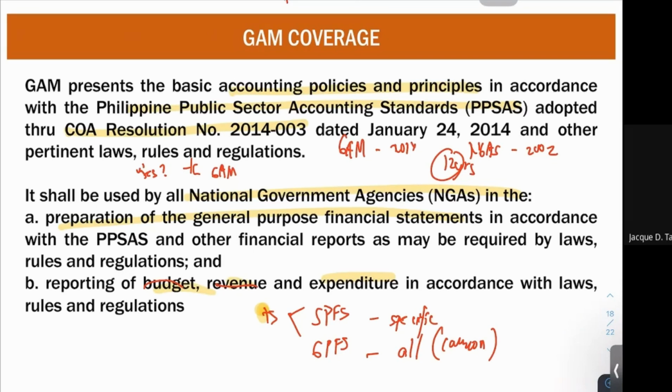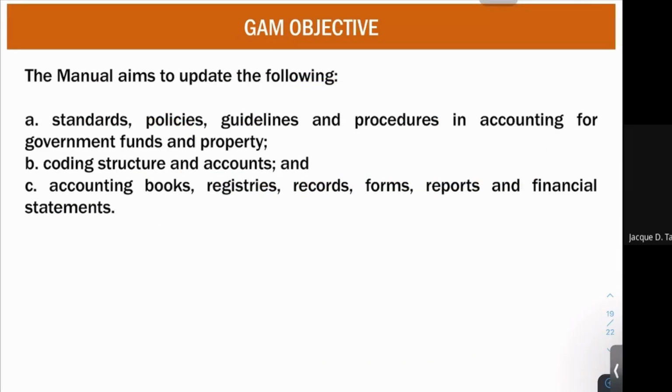Objective of GAM. So the Government Accounting Manual has the following objective. First, of course, is to update the standards, policies, guidelines, and procedures. I told you it took 12 years before the previous government accounting manual or the government accounting system was changed to GAM. So to account for those changes as to financial measurement, then GAM was made.